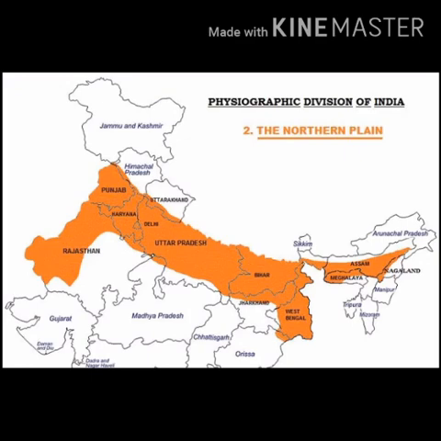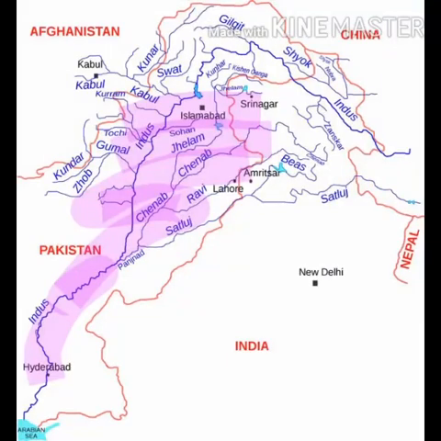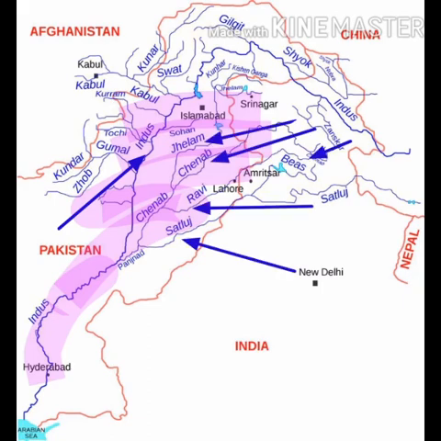These plains stretch from the Satluj river in the west to the Brahmaputra river in the east. Northern plains comprise two large river basins. First is the Indus river basin and second is the Ganga Brahmaputra basin. Now first we will study the Indus river basin. The Indus river, as you all know, is drained by its 5 tributaries, that is Jhelum, Chenab, Ravi, Beas and Satluj. Now see all these rivers in your map.